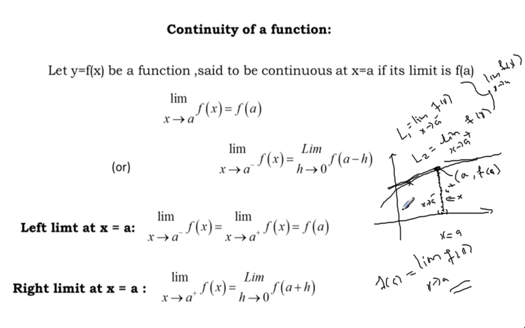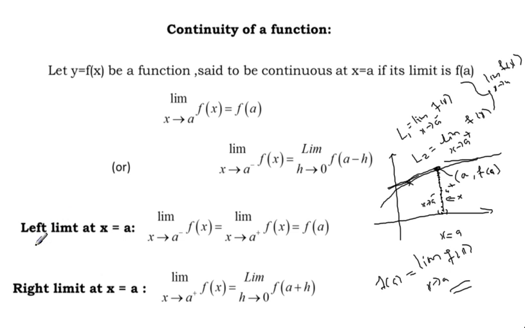Remember, if you draw a tangent to any real function, the ordinate of the point of contact is the limit of the function when x equal to a. f of a is the limit of the function if a, f of a is the point of contact of the tangent to the real function y equal to f of x.